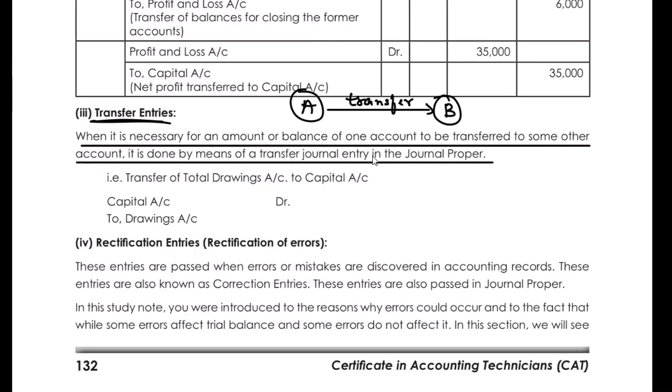What does that mean? What is the journal proper? It is the journal ledger which you are preparing. The list of the journal entries where we write the date, particulars, amount debit, amount credited, and the ledger folio. So I have to pass the journal entry.